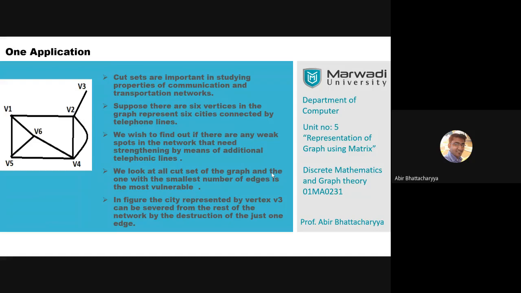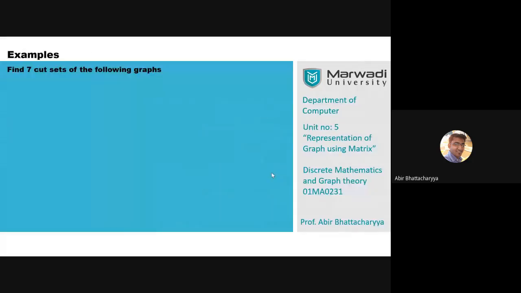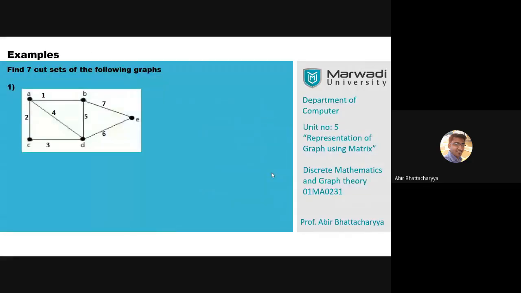Okay. So let us give you some examples for particular cut sets. This is the first question I will ask you. You have to figure out 7 possible cut sets of this graph such that the graph becomes disconnected into 2 parts. Okay, 7 possible cut sets.